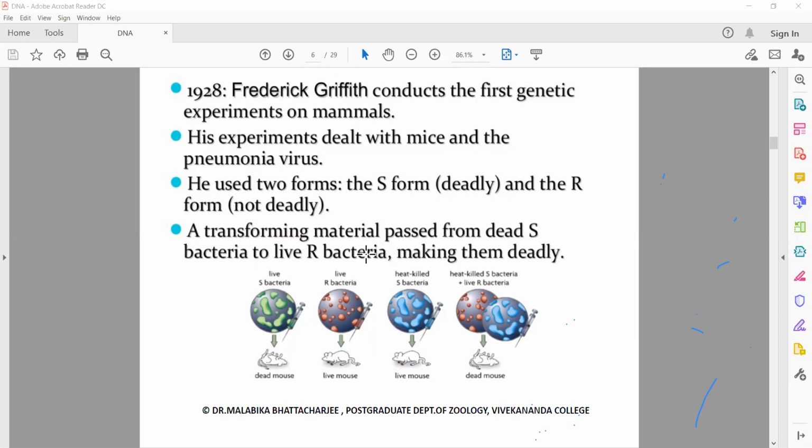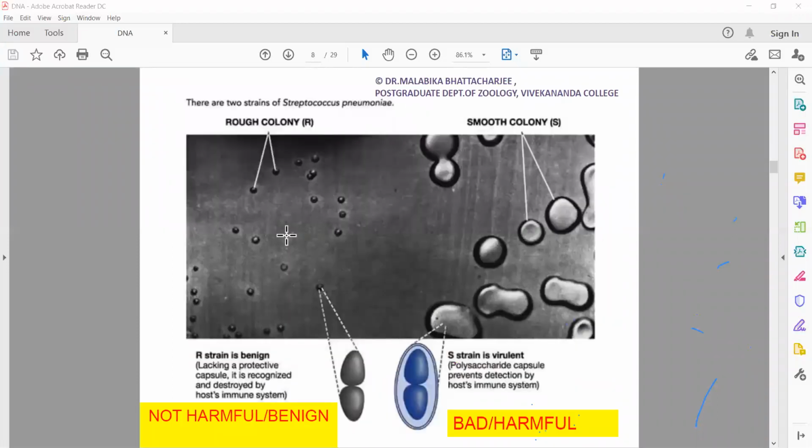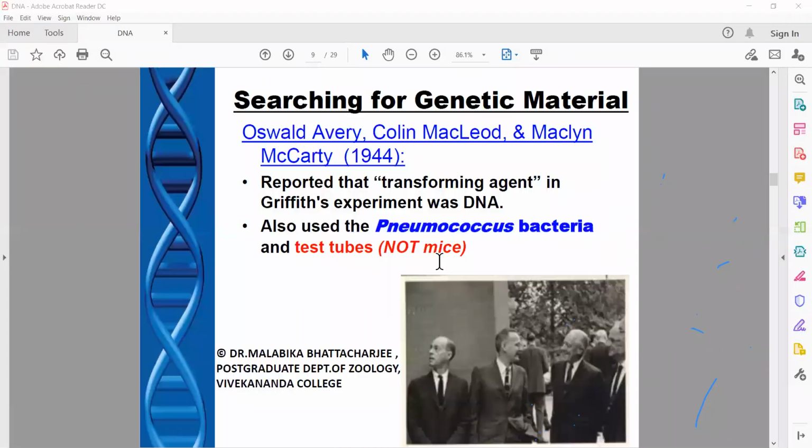He, however, could not exactly identify what got passed from the heat-killed S bacteria to the R bacteria. But he stated that something obviously passed, as a result of which the R bacteria became virulent. He named it the transforming material. So this is the rough and this is the smooth bacteria.